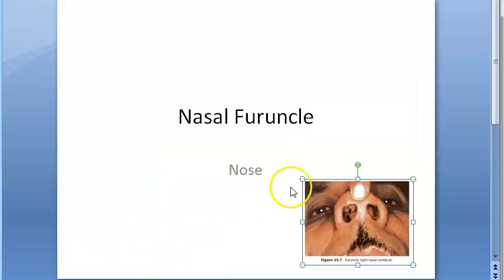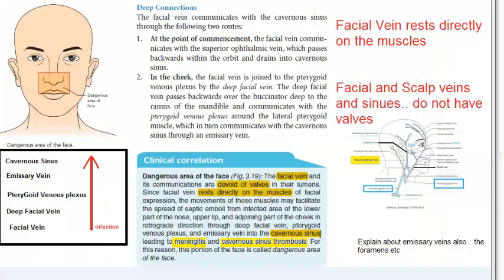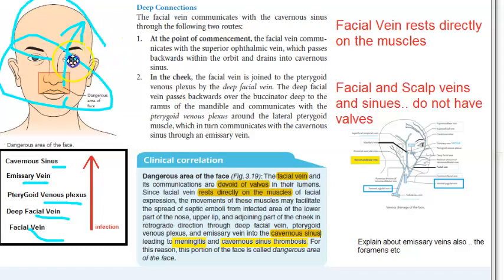Why? Because you know the dangerous area of the face, right? You remember this diagram, right? Face, dangerous area of face. So basically from the facial vein into the deep facial vein, into the pterygoid venous plexus, emissary veins, cavernous sinus. So from here the infection can spread to the cavernous sinus in the brain, in the cranial cavity. So what you have to understand here is it is very easy for infection to spread from here to there.